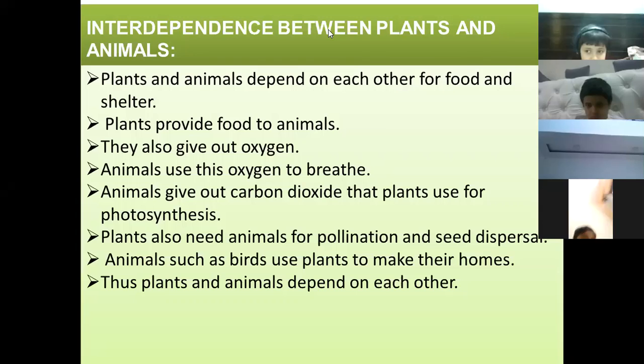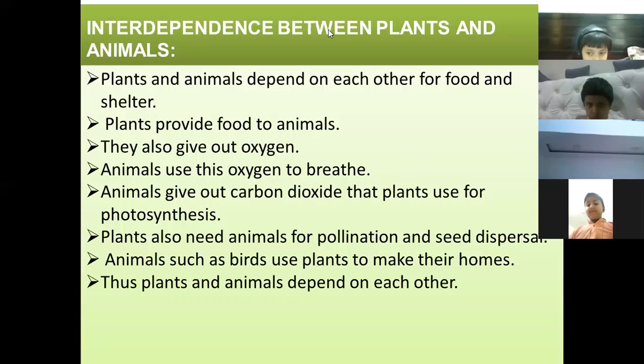When animals breathe, they give out carbon dioxide, and plants use this carbon dioxide for photosynthesis. See the relationship. Plants give out oxygen and take in carbon dioxide, and animals take in oxygen and give out carbon dioxide.